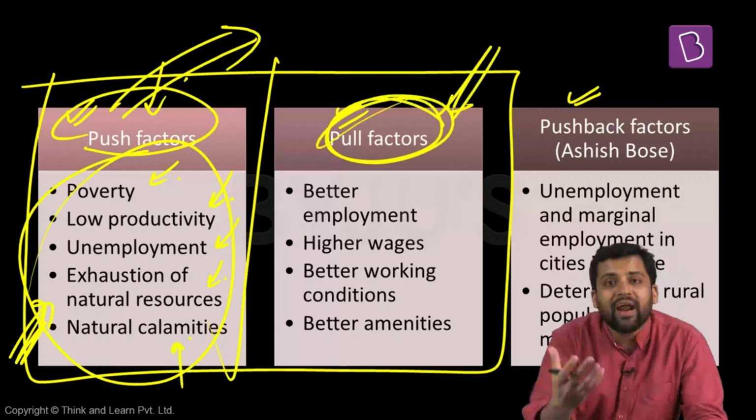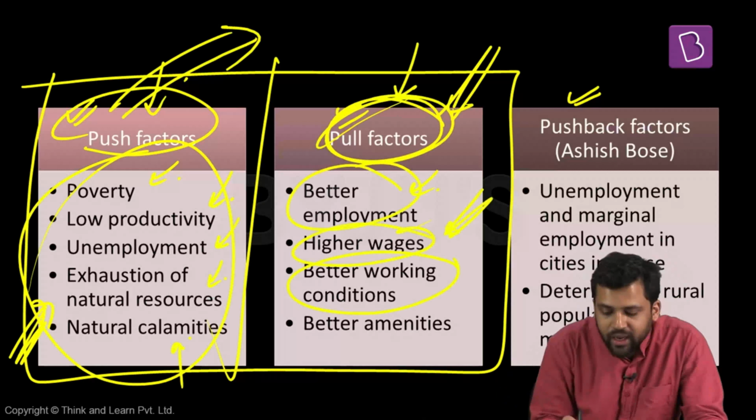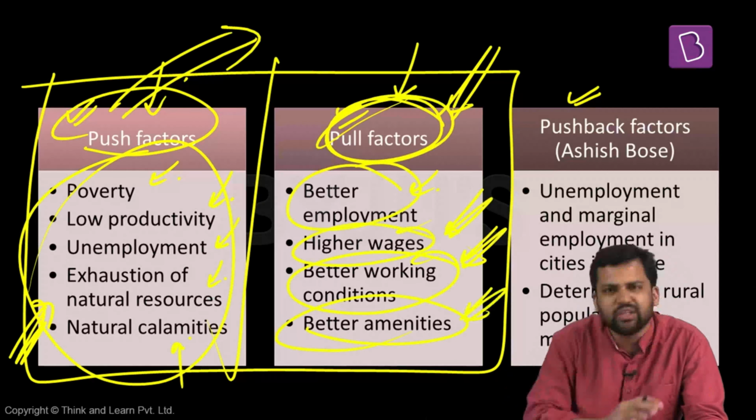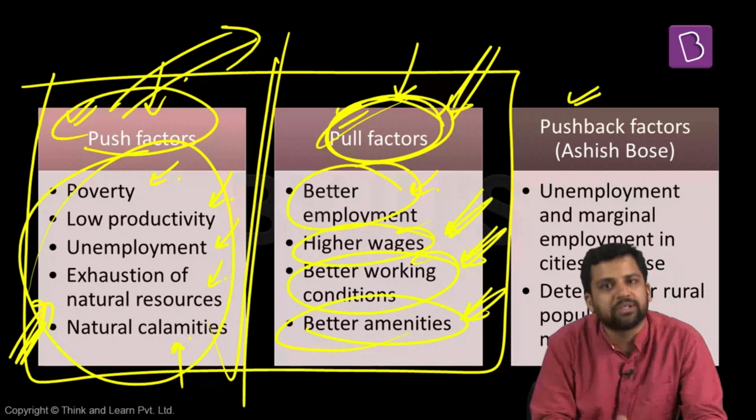Certain areas can be there which will attract people, which will pull people. For example, if a particular region has better employment opportunities, if it provides higher wages, if better working conditions are ensured, if better amenities, healthcare, education, these facilities are there, people might be attracted to go to these places. So migration can also be looked at from this perspective, push factors or pull factors.